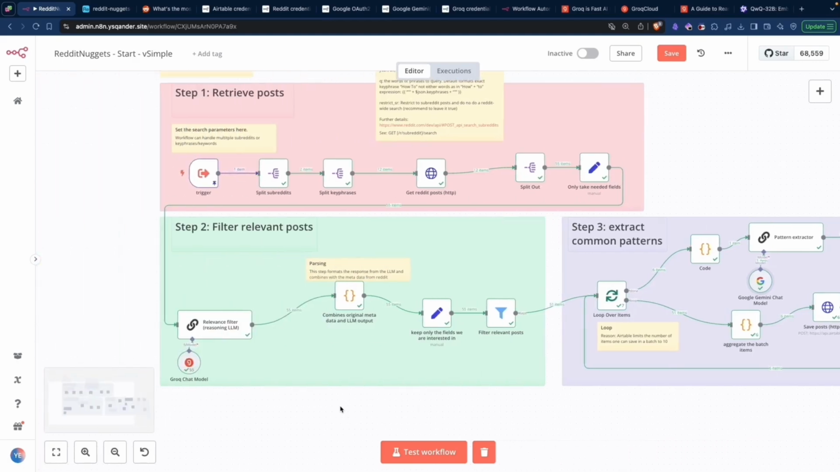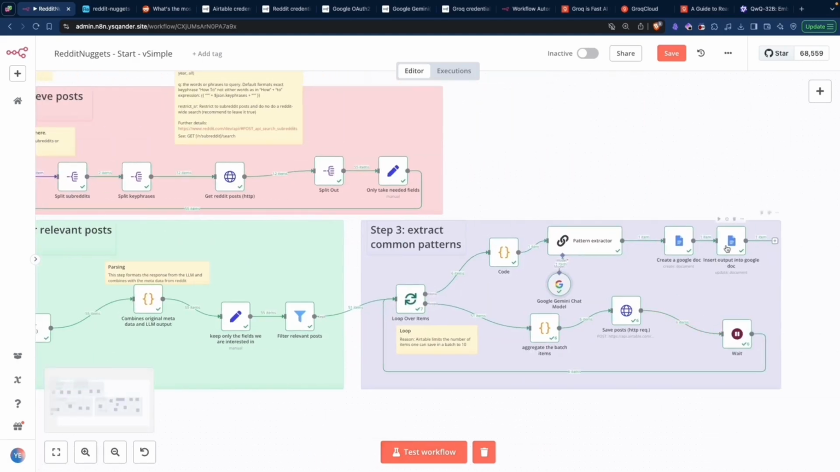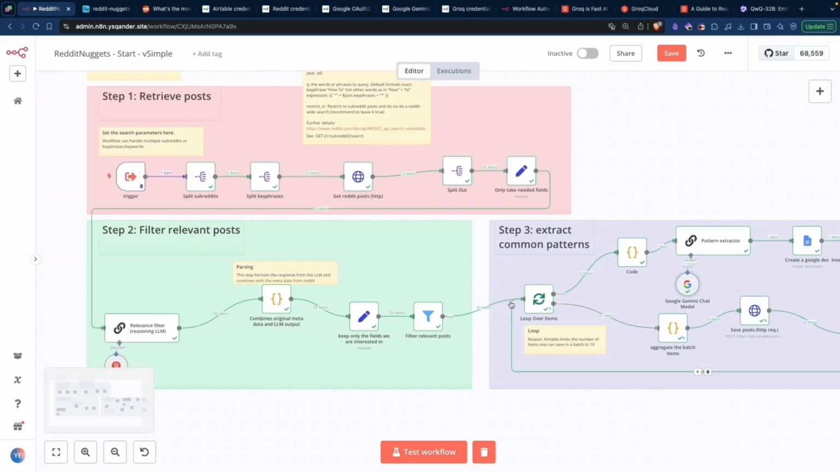All you need to do to make the workflow work is to just click test workflow. And in the end, you're going to get a document saved in Google Docs. If you encounter any issues with the credentials or anything in the steps at any point, please leave a question and I'll be happy to help.